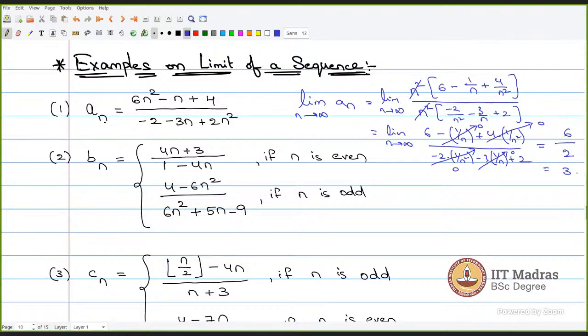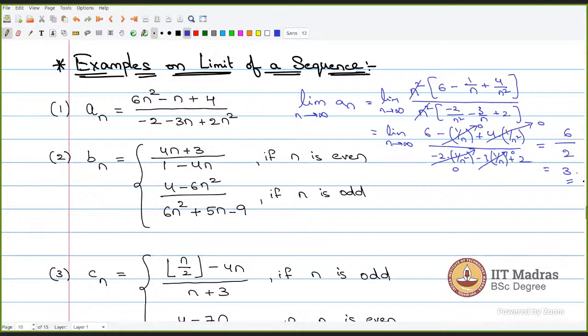Sir, only 2 or minus 2? Only 2, right? You take n squared common. You take only n squared common. This will be minus 2 by n squared minus 3 by n, and this plus 2 will be the remainder. Be careful with plus and minus. So this will be 3. This is how you solve the problems.